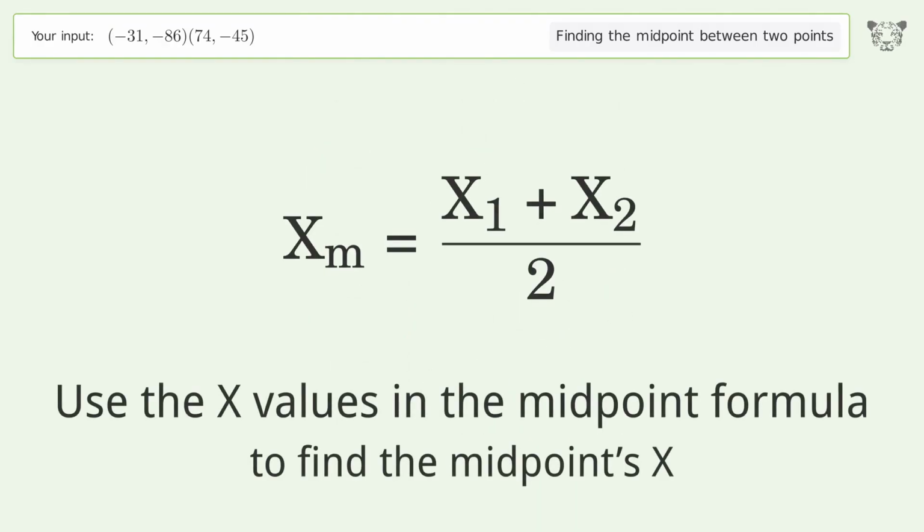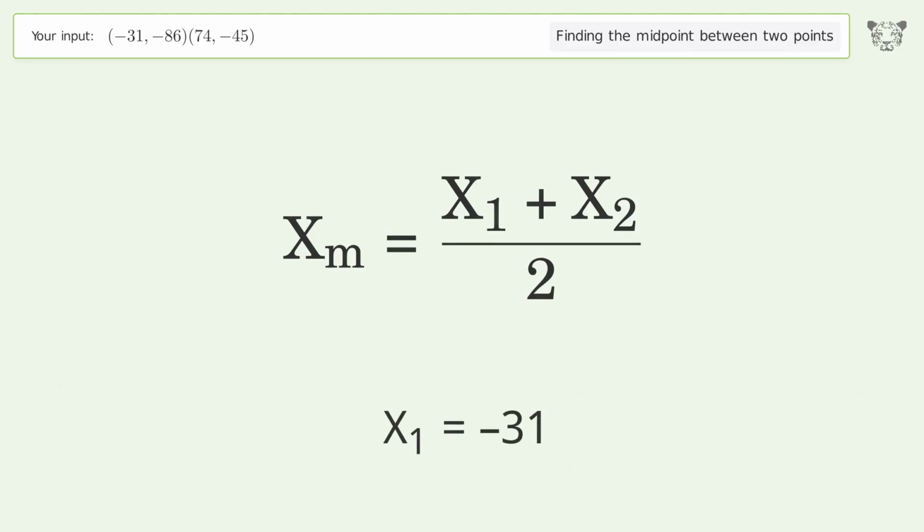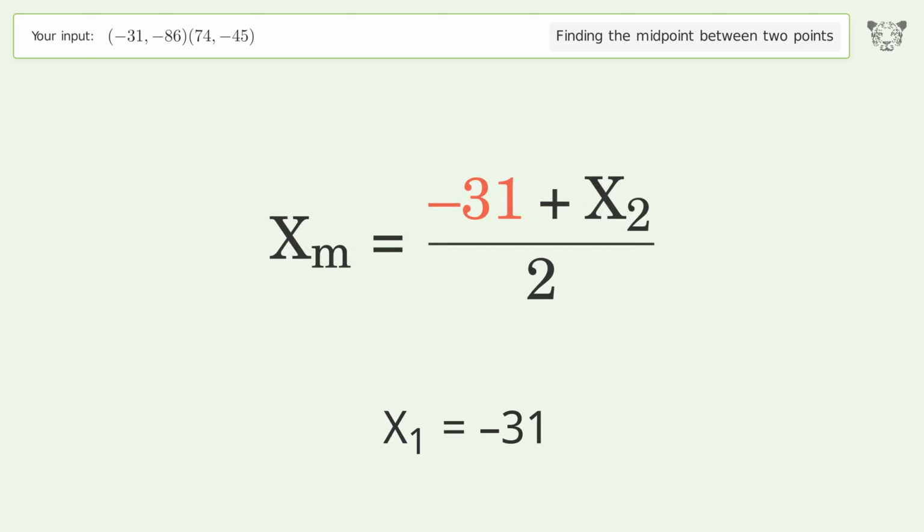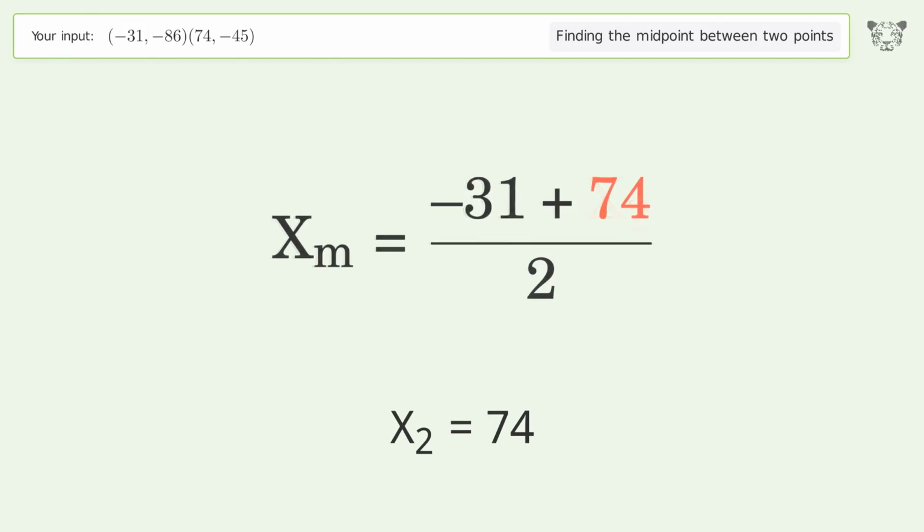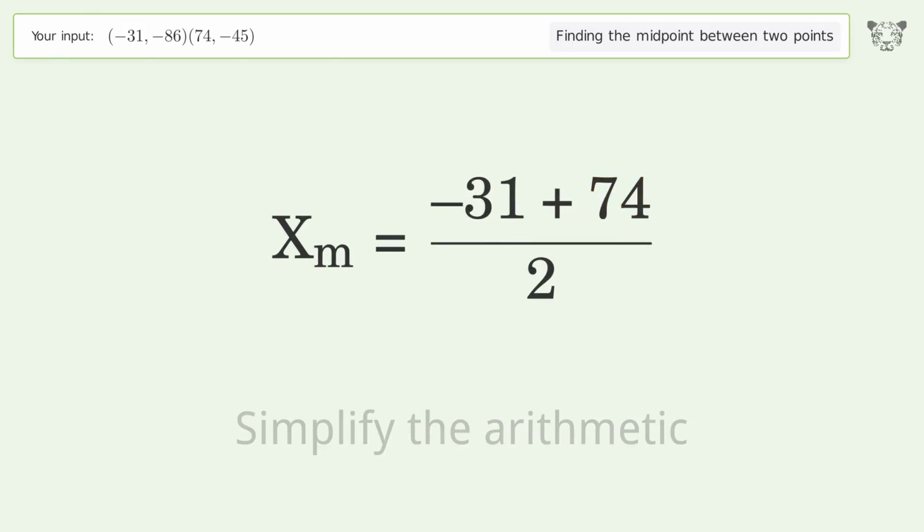Use the x values in the midpoint formula to find the midpoint's x. x1 equals negative 31. x2 equals 74. Simplify the arithmetic.